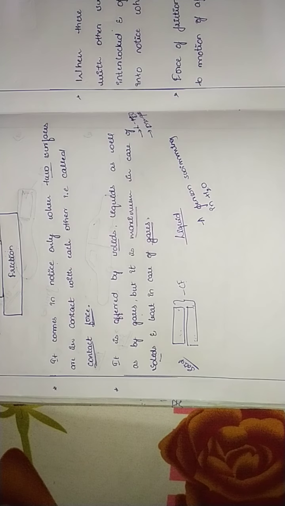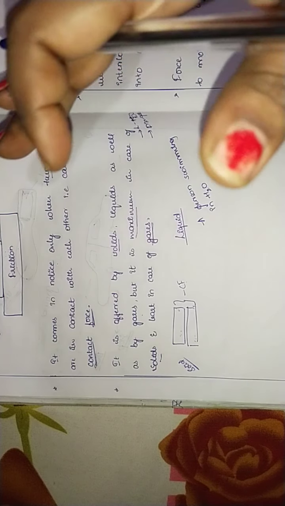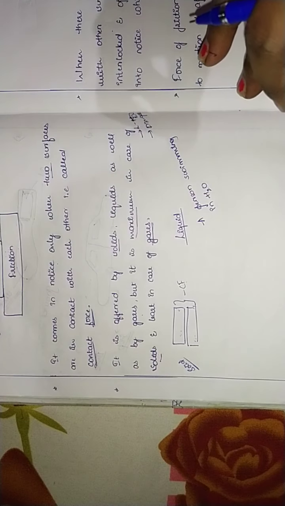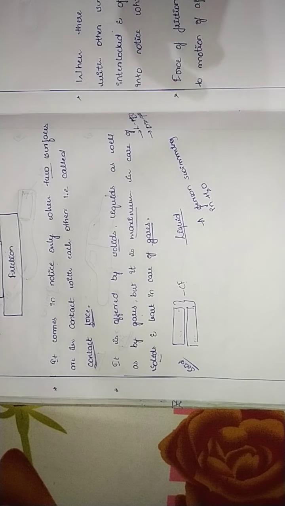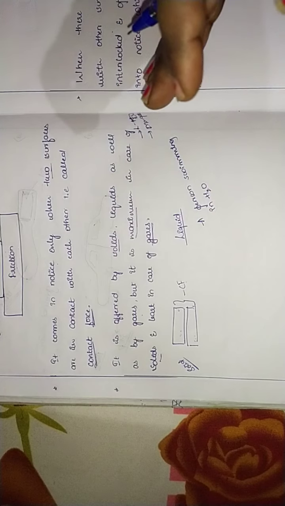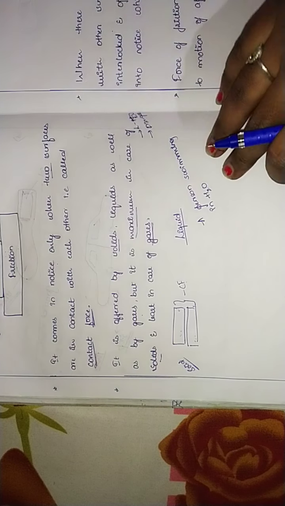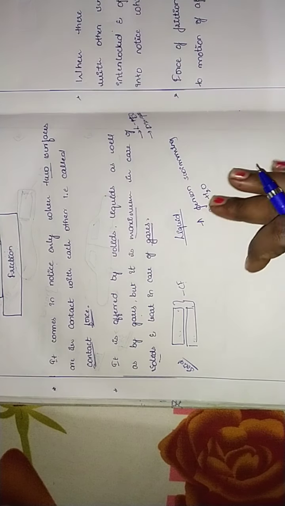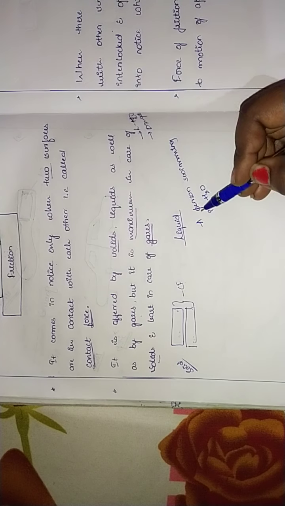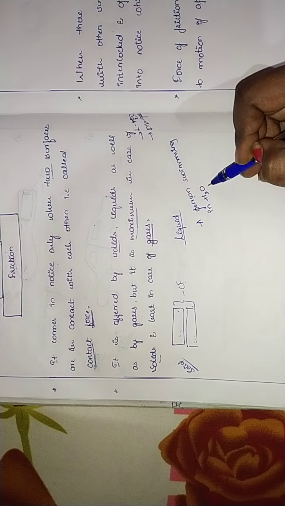When a person is swimming in water, he is applying some force to move forward, isn't it? By using our hands, we push back the water in order to move front. So it is a liquid where friction takes place. Example is a person swimming in water.